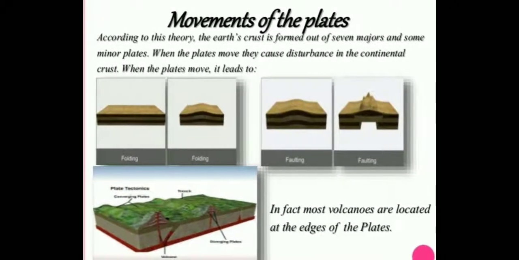According to the theory, the earth's crust is formed out of 7 major and some minor plates. And when the plates move, they cause disturbance in the continental crust. And when the plates move, it leads to folding, faulting, and volcanic activities. Now, what is folding?